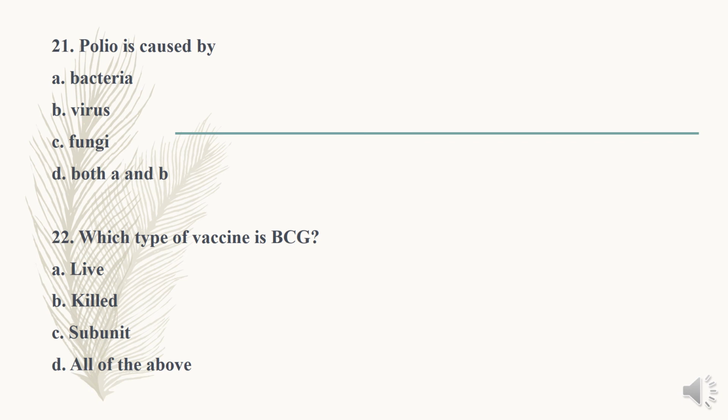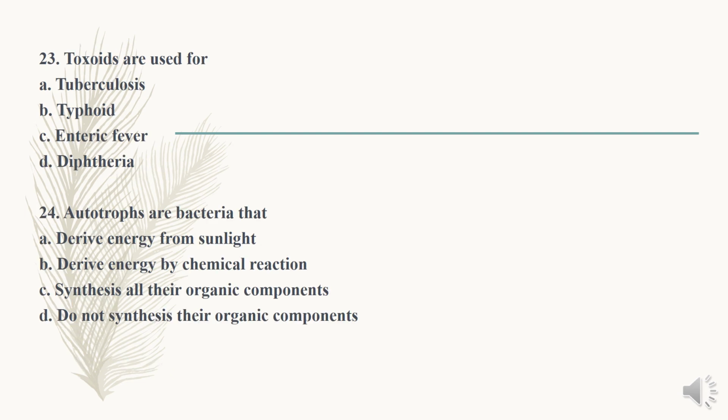Question number 21. Polio is caused by: option A, bacteria; option B, virus; C, fungi; option D, both A and B. As we all know, polio is caused by a virus. Next question. Which type of vaccine is BCG? Option A, live; option B, killed; C, subunit; D, all of the above. As we already discussed, BCG is a live vaccine. Next question. Toxoids are used for: A, tuberculosis; B, typhoid; C, enteric fever; D, diphtheria.